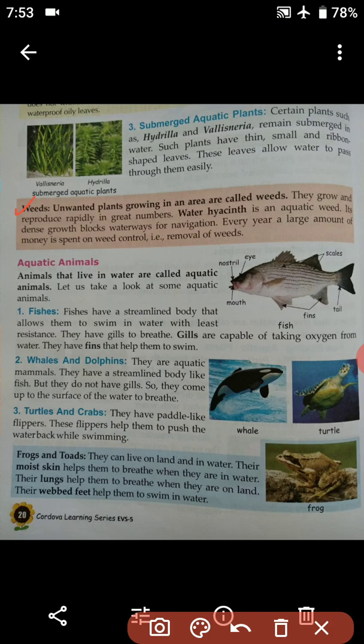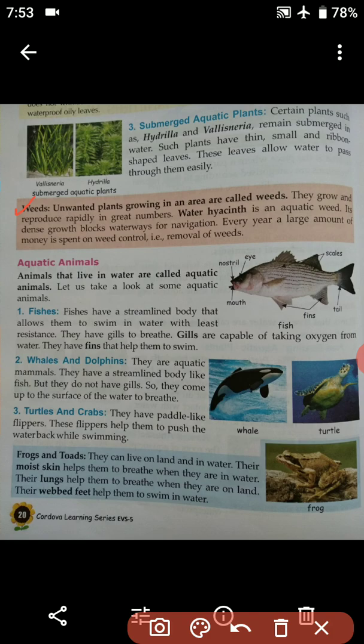Navigation means whenever we want to monitor ships or know about the movement of ships, it becomes very difficult due to the dense growth of water hyacinth.